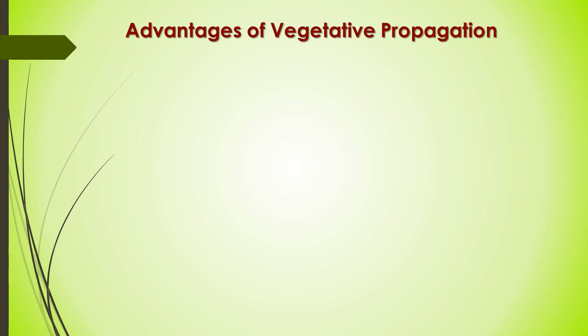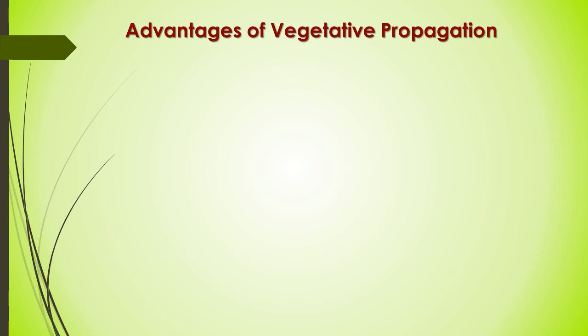Advantages of vegetative propagation. Students, before starting the different methods, procedures and techniques of vegetative propagation, we will discuss its main advantages. The two main advantages we have discussed: they propagate plants like their parents. So they produce clones of their parents, identical to the parents.